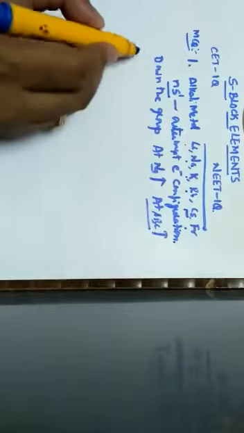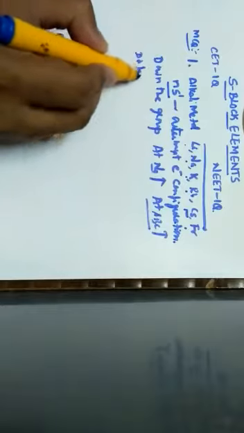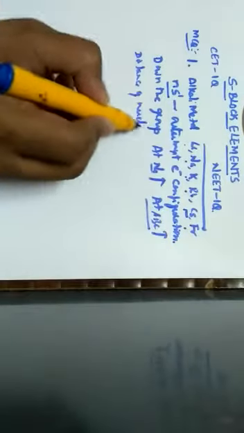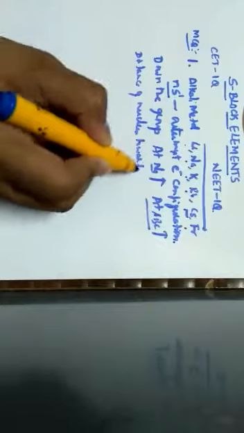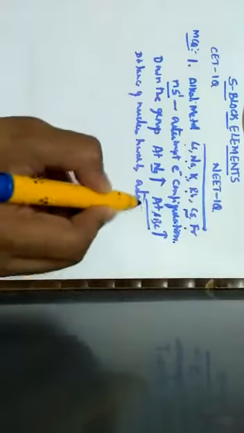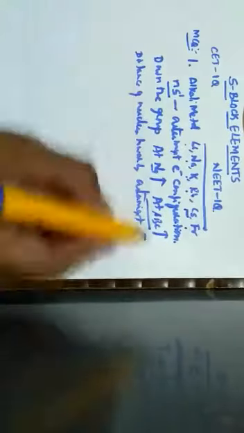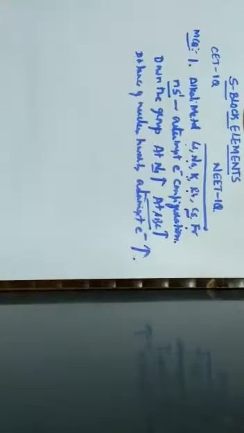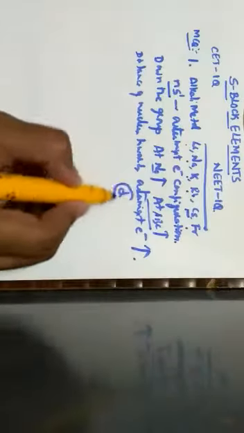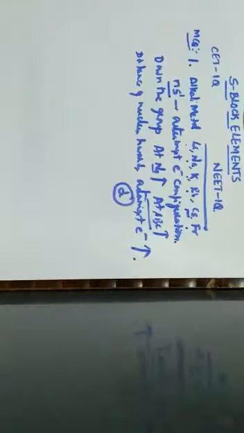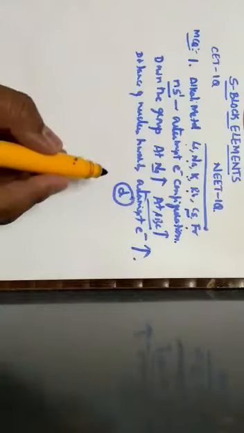As the atomic size increases, the distance of the nucleus from the outermost electron increases. Hence the outermost electron will be more loosely bound to the nucleus. So by considering all this, option D is the correct statement: the outermost electron is more loosely bound than the outermost electron of the other alkali metals.